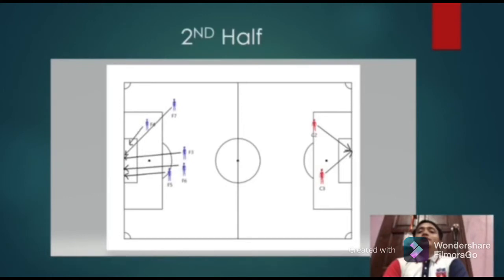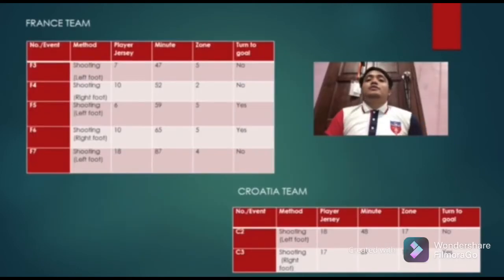For the France side, they made a total of 5 shots on target and 2 shots had been converted into goals. On the other hand, Croatia made 2 shots on target and 1 shot had been converted into a goal after the poor mistake by the France goalkeeper captain. We move to the next table.